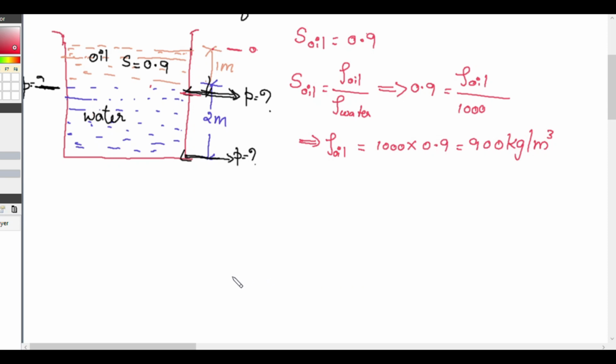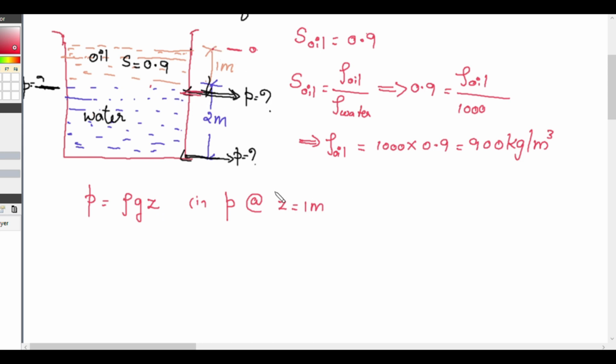Now we know the density of the water is 1000 kilogram per meter cube. We know the formula for pressure intensity is rho G Z, where Z is the depth of the fluid. Our first case is pressure at Z is equal to 1 meter, that is at the interface between the two liquids.